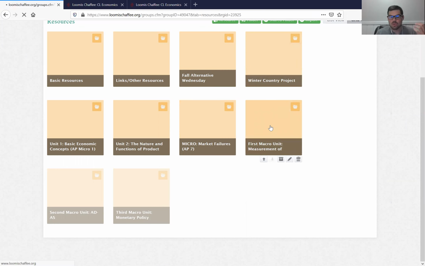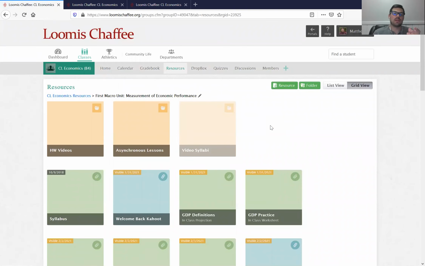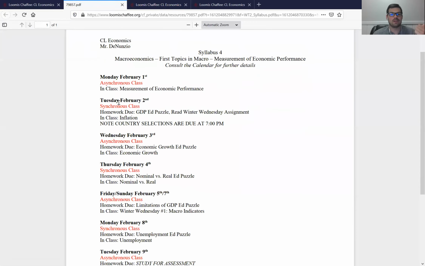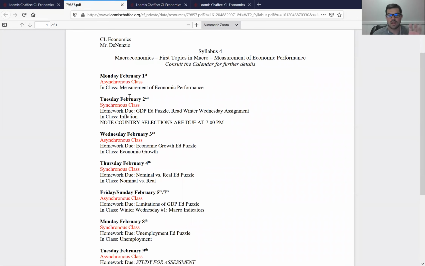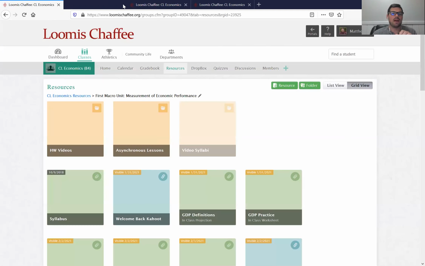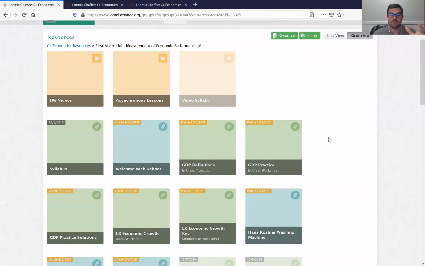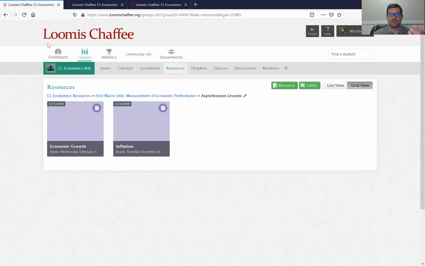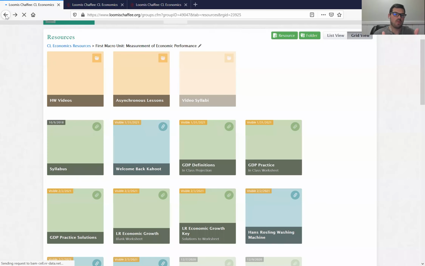So let's say the asynchronous work link doesn't take you to the calendar. You can go here. This is where the homework videos are. This is where the asynchronous lessons are. You see the syllabus, very quick and neat here, just the topic we're doing and the homework due. And then all this stuff will be populated here for you. And asynchronous lessons will be right here as well, which you can find. So if the calendar doesn't work, go back to this resources page and everything's right there.